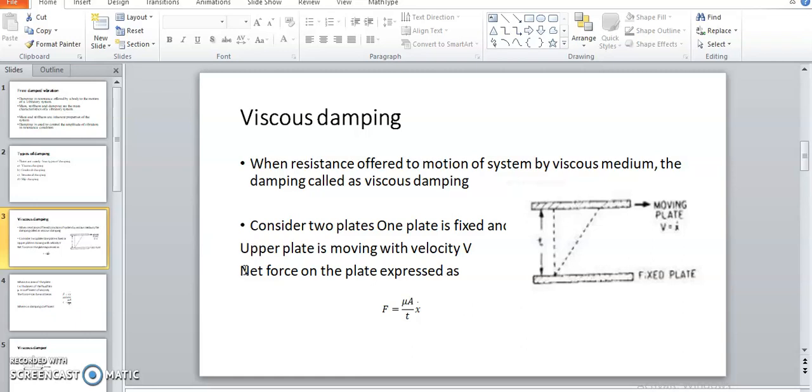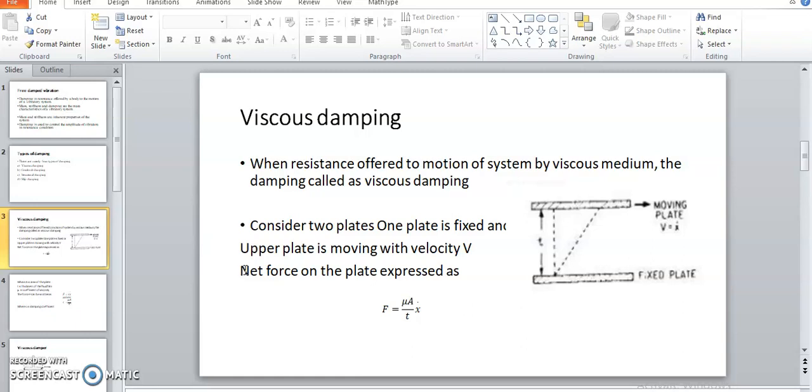This is called viscous damping. In practical applications, external resistance is given to a vibrating system by means of viscous damping.